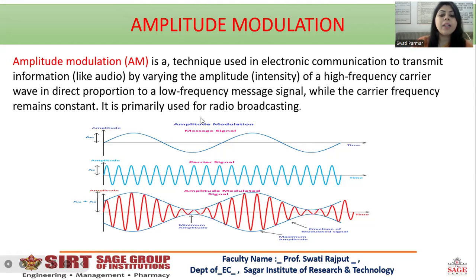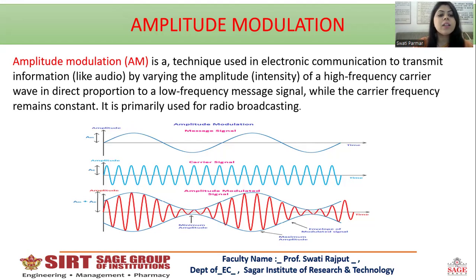It is primarily used in radio broadcasting, where you have to send your signals. Like, I'm sitting here broadcasting my radio channel, playing songs or saying something, and I want multiple people to connect and listen to me.